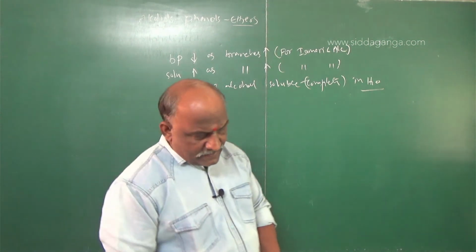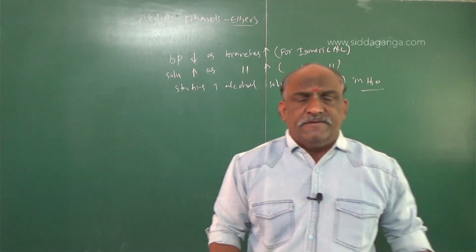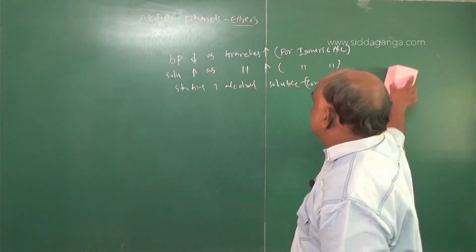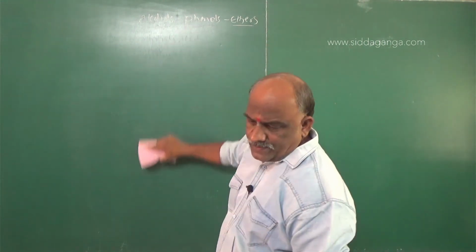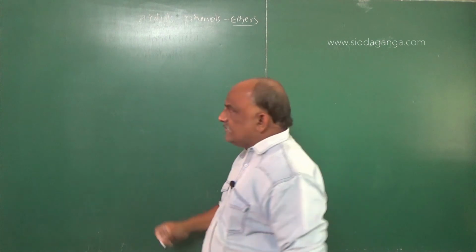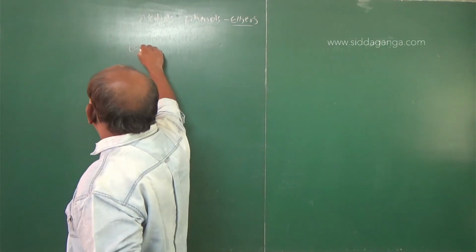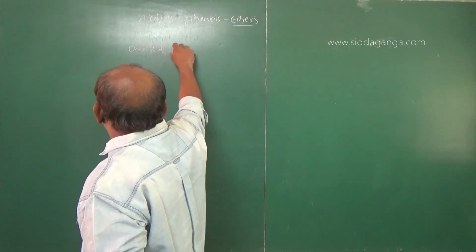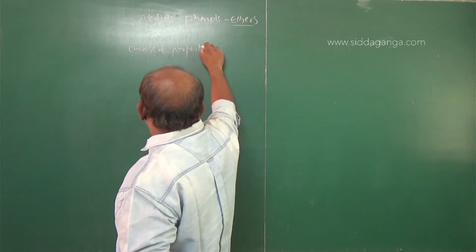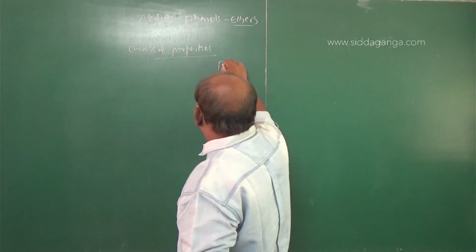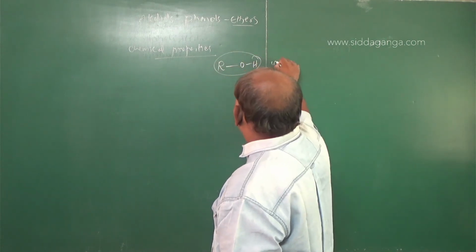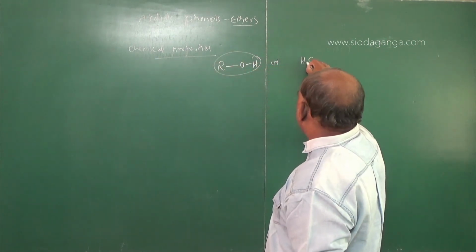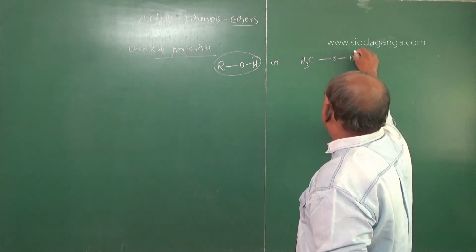And the next one is chemical properties. That is very important. In physical properties you should concentrate on this boiling point term. Chemical properties are very important, my dear students. This is R-OH, where R is any alkyl group; this is alcohol.